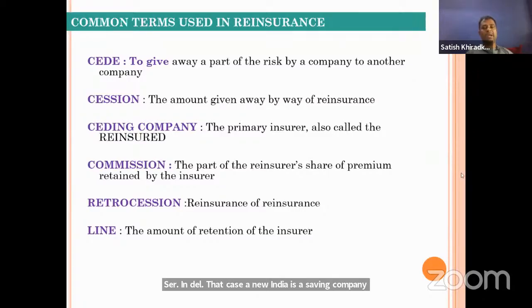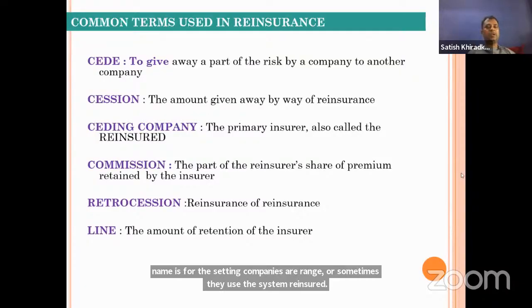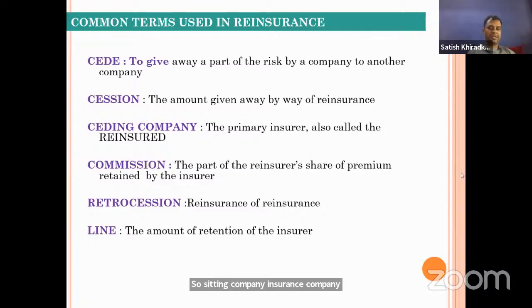So the seeding company is the company which is transferring. Another name for the seeding company is the reinsured. Sometimes they use this term reinsured. So seeding company, insurance company, reinsured are one and the same. Commission is that part of the premium which is given by the reinsurer to the insurer because they are placing business with them. Retrocession is again another different contract.